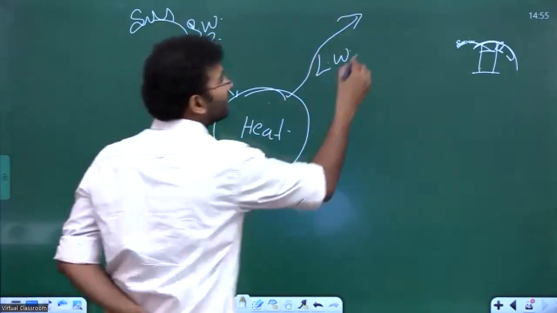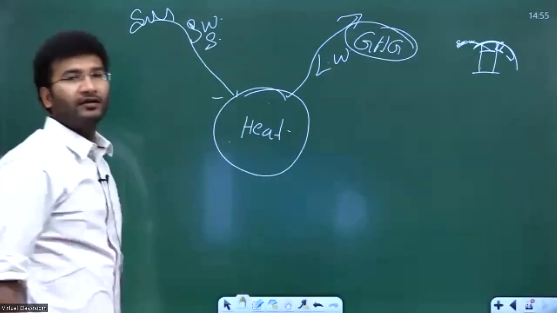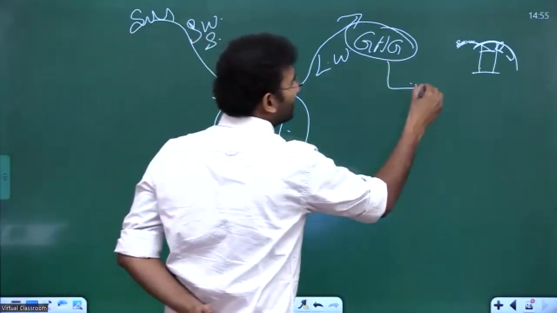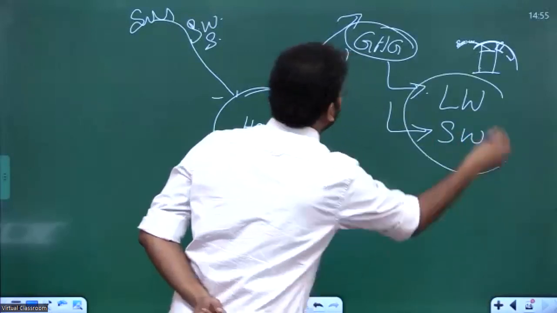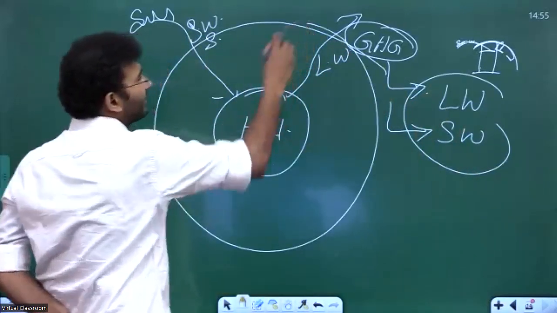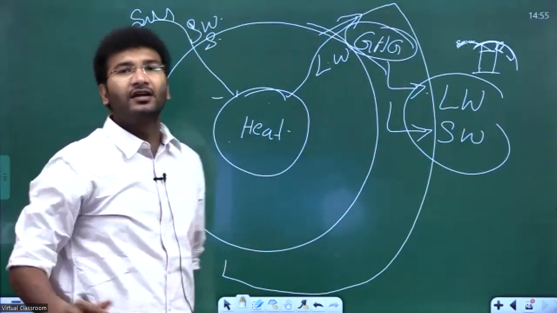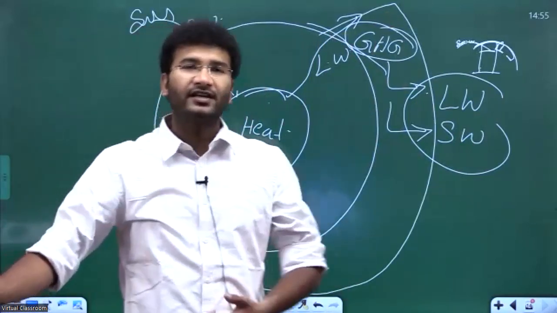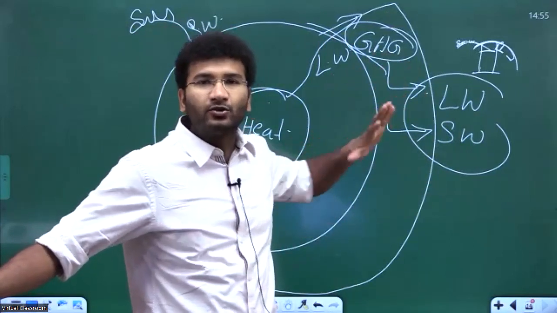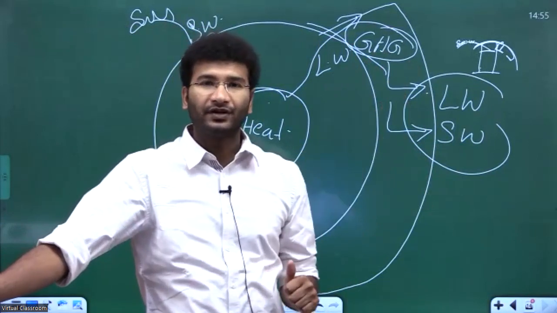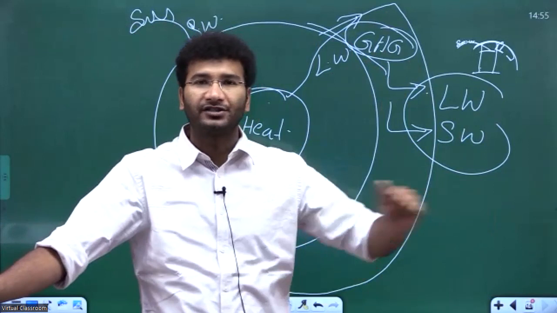These long wave radiations are absorbed by the greenhouse gases, and greenhouse gases have the potential to absorb both long wave and short wave, because of which the earth's average temperature is maintained. And as and when we increase the concentration of greenhouse gases and increase the carbon in the atmosphere, the entire atmosphere starts to vary, because of which our temperatures are increasing, and this leads to climate change, right?